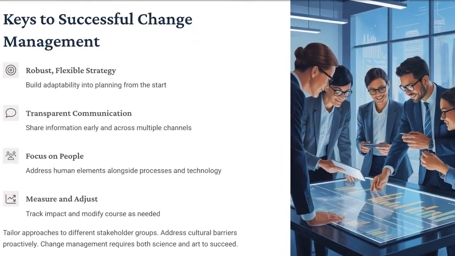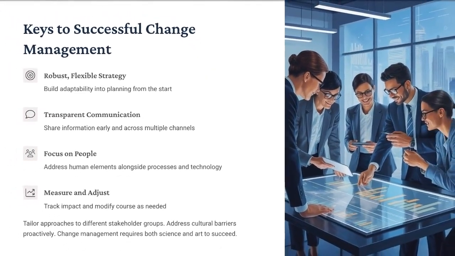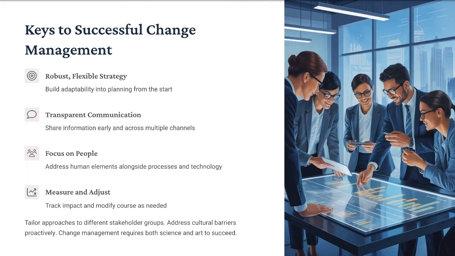So, what are the keys to successful change management? Build adaptability into your planning from the start of the process and ensure a robust and flexible strategy. Ensure transparent communication and share information early and across multiple channels. Address human elements alongside processes and technology, but you have to focus on the people. Track the impact and modify the course as needed, so continue to measure and adjust. Tailor your approaches to different stakeholder groups and address any cultural barriers proactively. Change management requires both science and art to succeed.